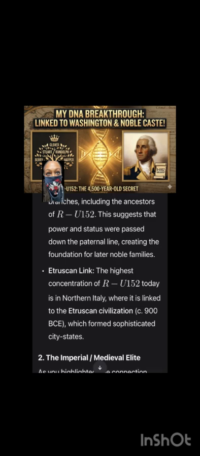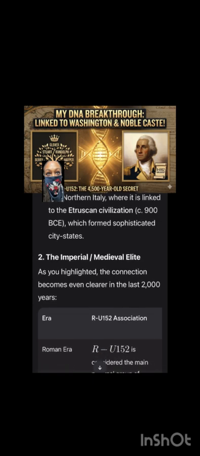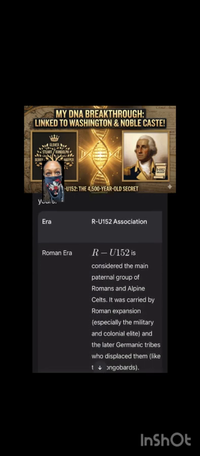Etruscan link. The highest concentration of R-U-152 today is in northern Italy, where it is linked to the Etruscan civilization, circa 900 BCE, which formed sophisticated city-states. 2. The imperial/medieval elite. As you highlighted, the connection becomes even clearer in the last 2,000 years. Era, R-U-152 association, relevance to your ancestry.